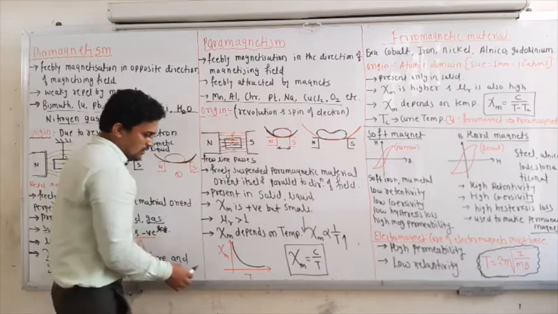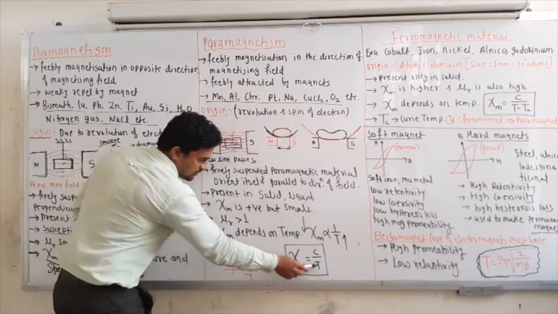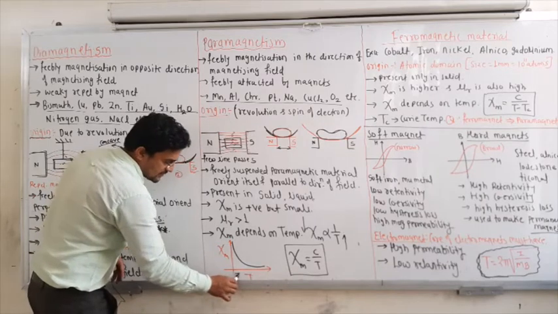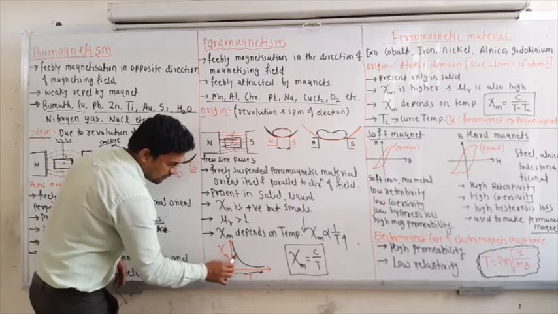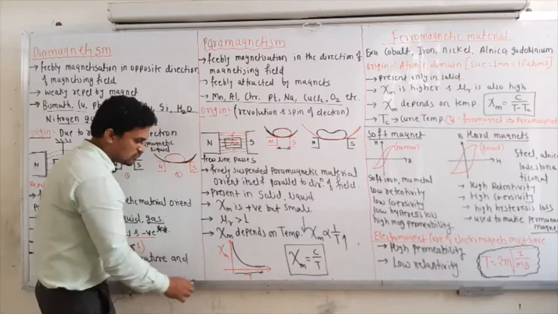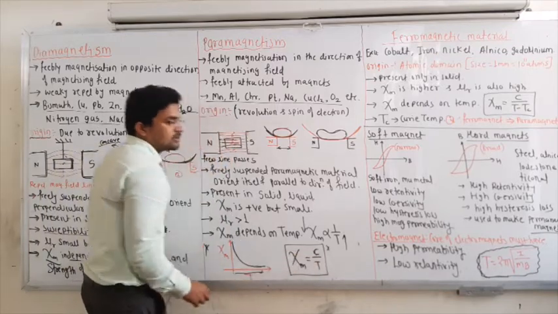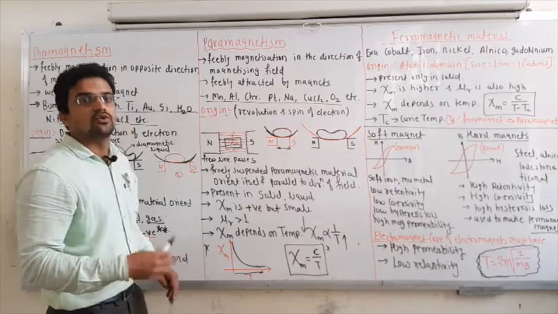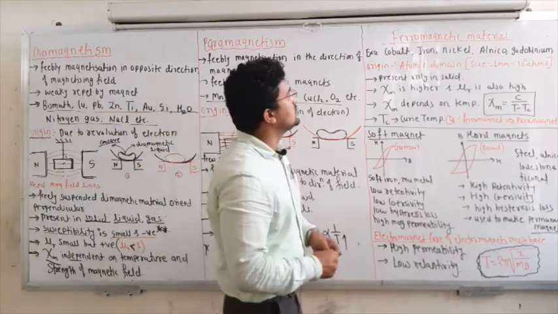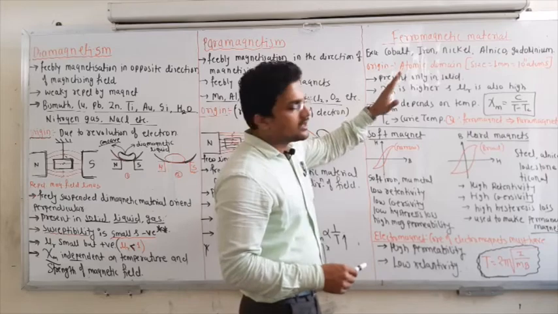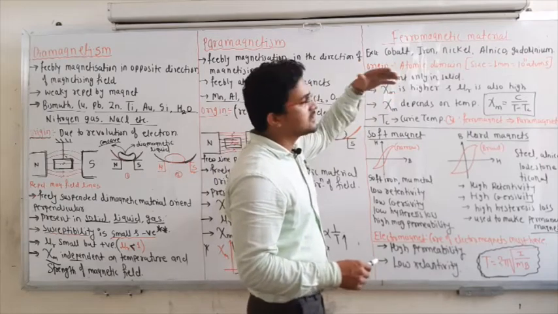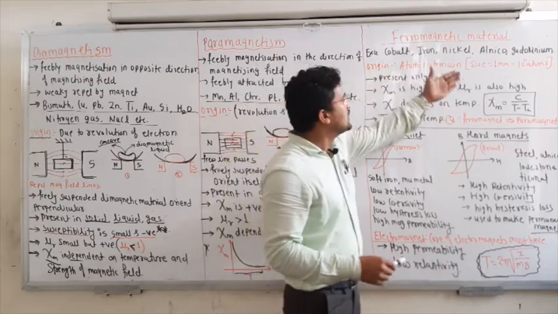If you plot the graph of susceptibility versus temperature, as the temperature increases, susceptibility of the material goes on decreasing. So remember this graph and this equation, and this C is the Curie constant. And the last one is a ferromagnetic material. It is very important. Ferromagnetic materials are cobalt, iron, nickel, alnico, or gadolinium.